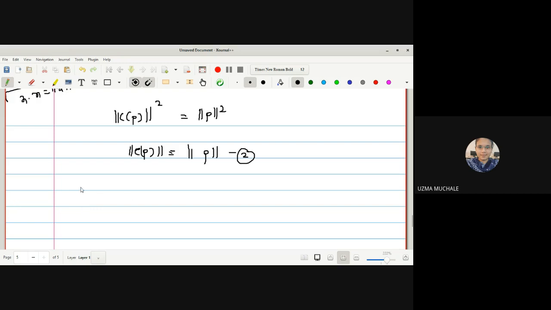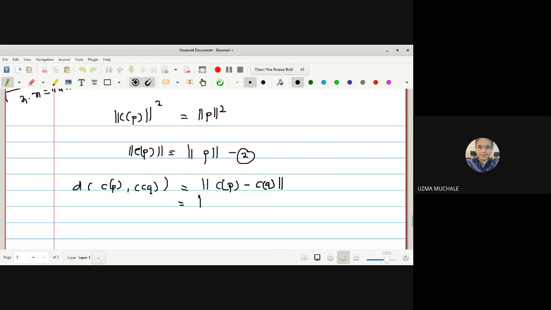Now our aim is to prove that C is an isometry. To prove C is an isometry, let us start with the distance between CP and CQ. We have to prove that the distance between CP and CQ is equal to the distance between P and Q. So I can write the distance between CP and CQ as the norm of CP minus CQ.